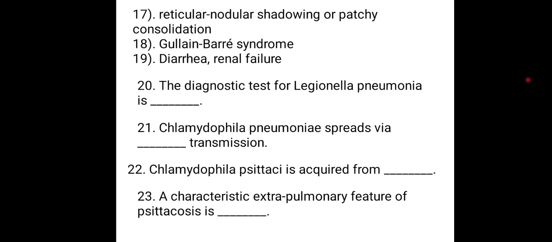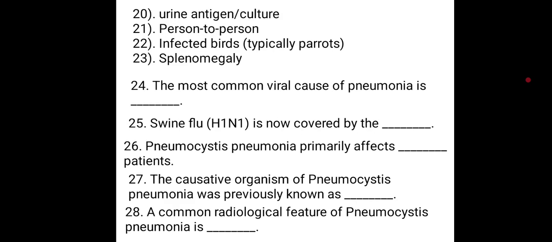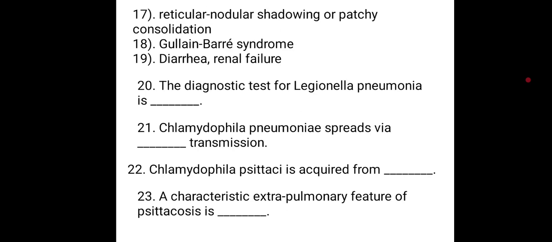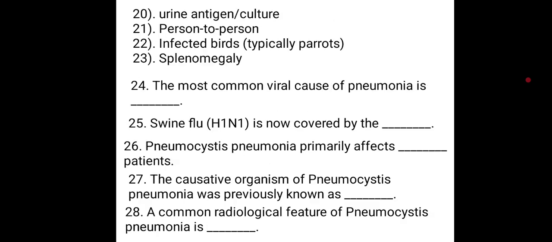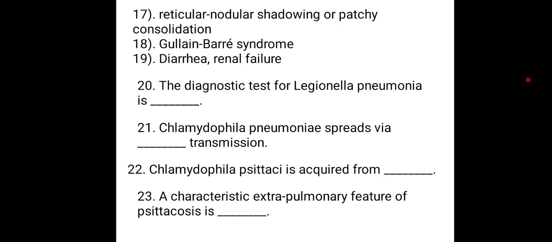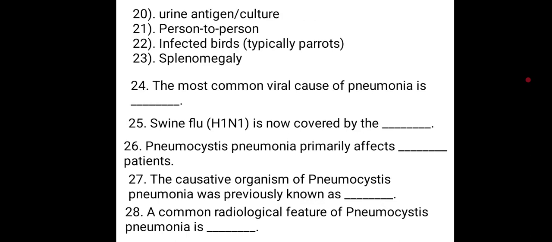Transmission: Chlamydophila spreads from person to person. Chlamydophila psittaci is acquired from infected birds, typically parrots. A characteristic extrapulmonary feature of psittacosis is splenomegaly. The most common viral cause of pneumonia is